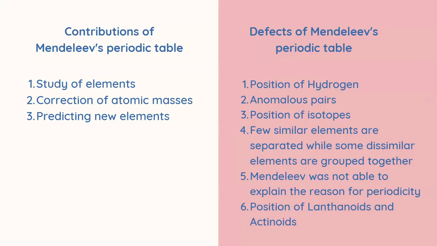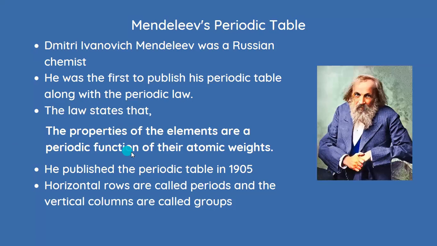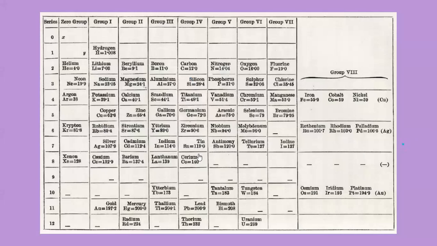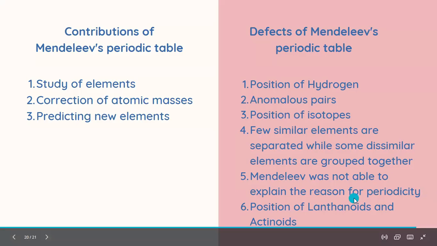Next, Mendeleev was not able to explain the reason for periodicity. He said that according to the periodic law, properties of elements are a periodic function of their atomic weights. But Mendeleev could not explain why this was happening. He just said that this happened, but there was no clear reason as to why there is a repetition of properties. Next, position of lanthanoids and actinoids.